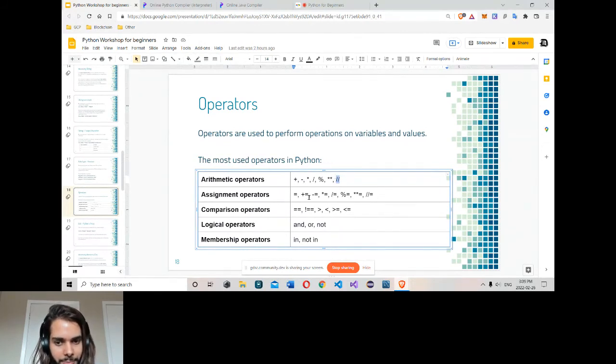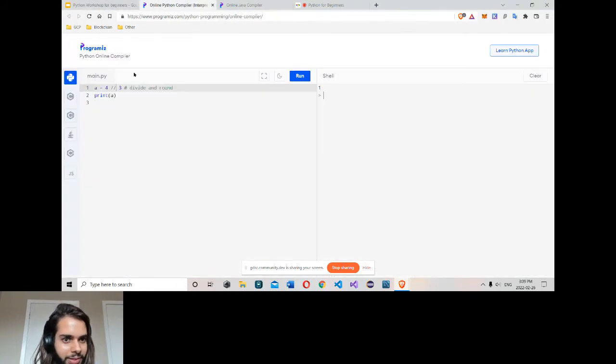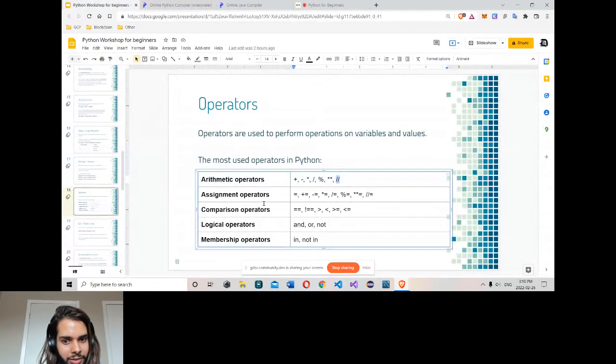Assignment operator. Sometimes I use it to assign a value. So the equal operator is assignment. It's more like assigning some value. So here it means assign 4 to A. It's an operator. It also performs a calculation on data. It's assigning 4 to A. This is the assignment operator. Then we have a few more.